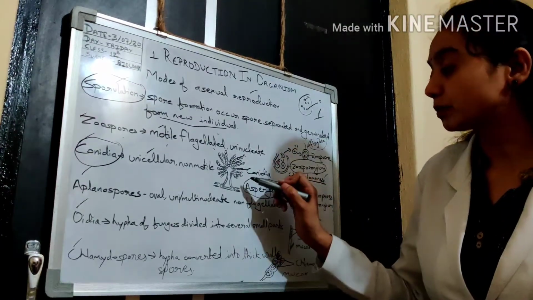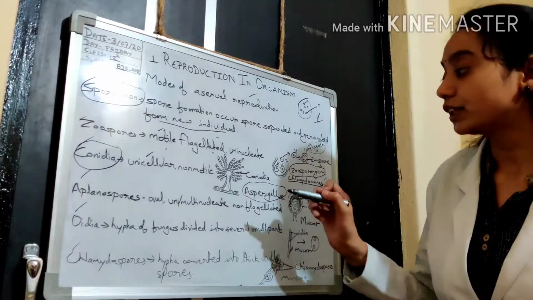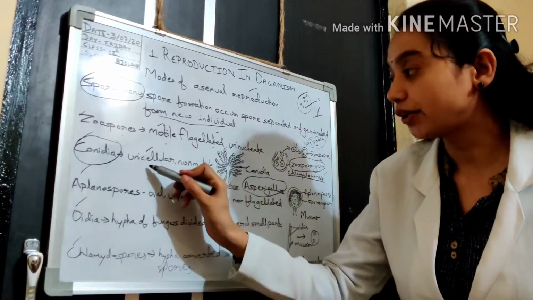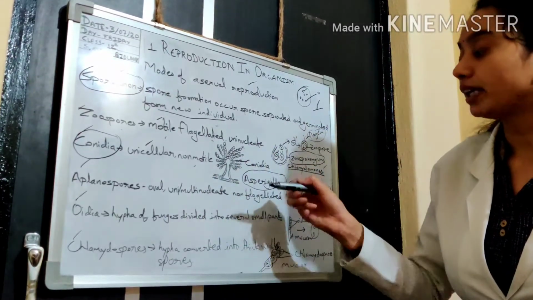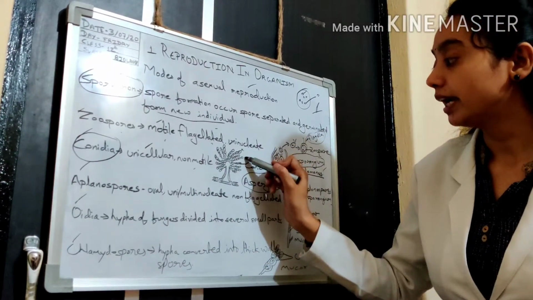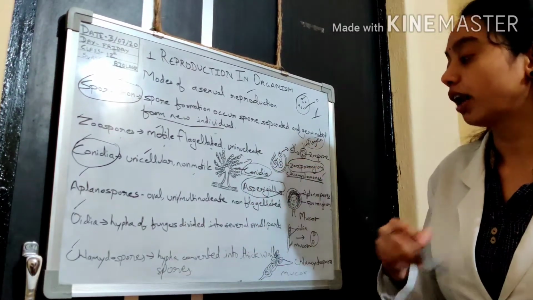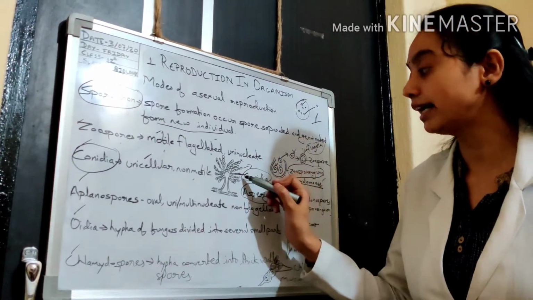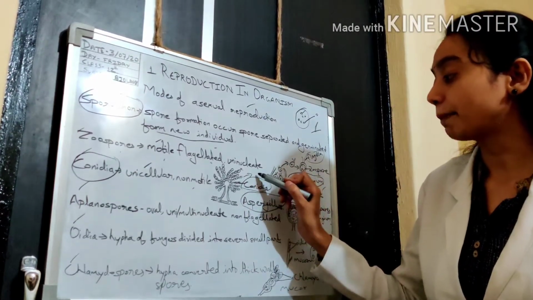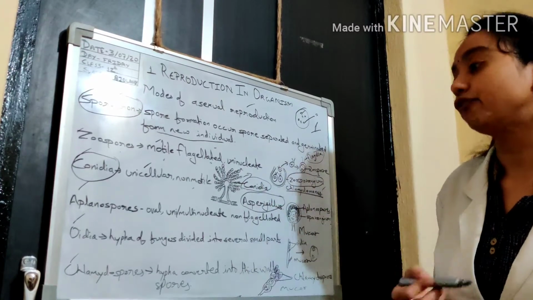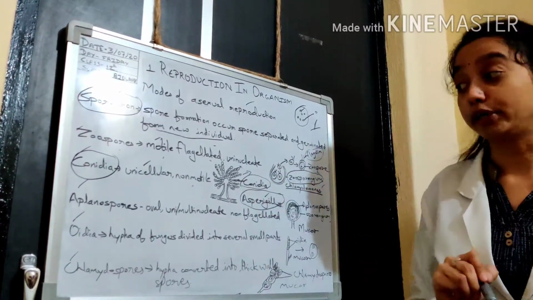In the body of Aspergillus, you can see the formation of spores which are unicellular and non-motile, forming outside of the body. These spores are called conidia. After separation, these conidia separate and form a new Aspergillus body.